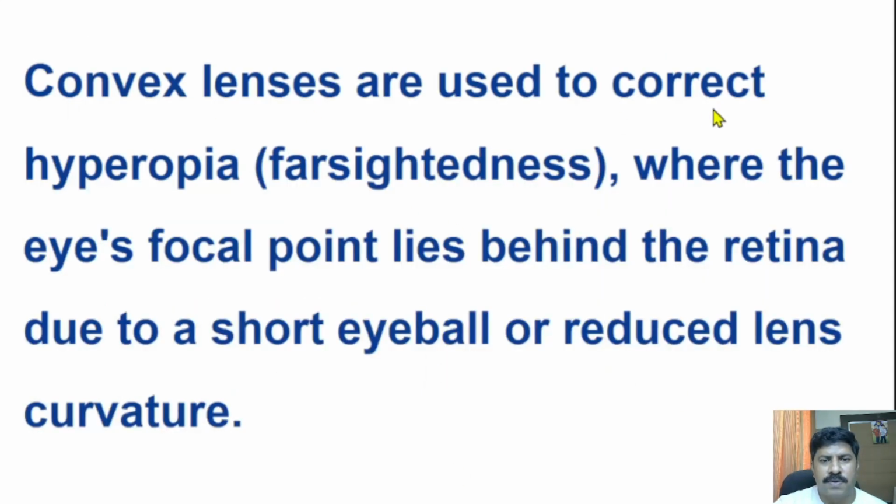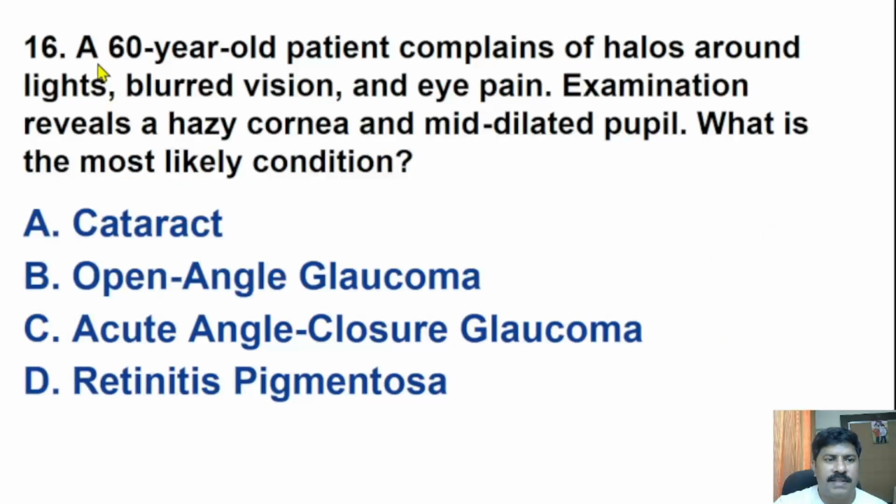Convex lenses are used to correct hyperopia or far-sightedness or long-sightedness, where the eye's focal point lies behind the retina due to a short eyeball or reduced lens curvature. Then 16th question.